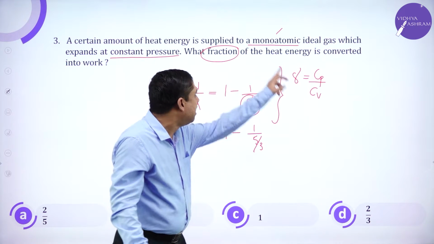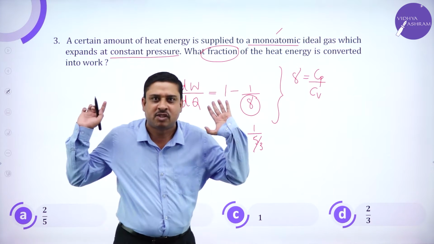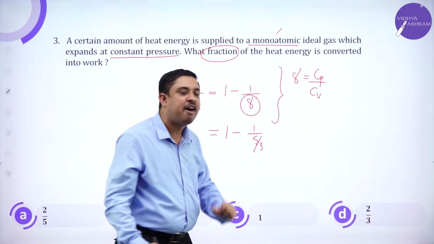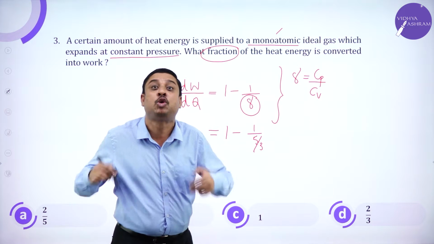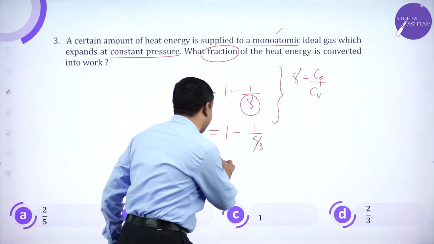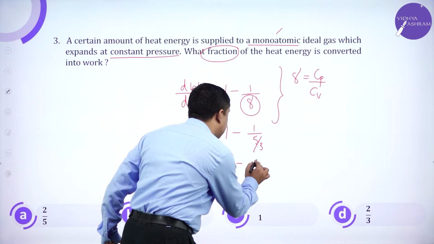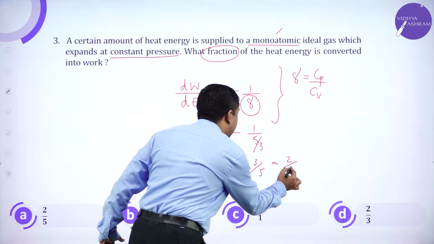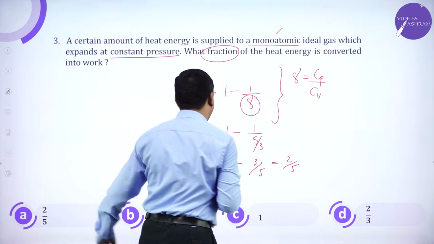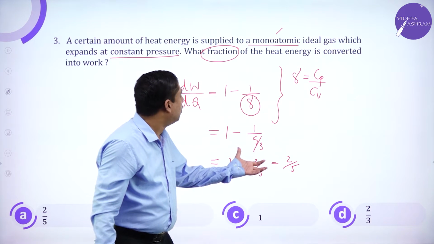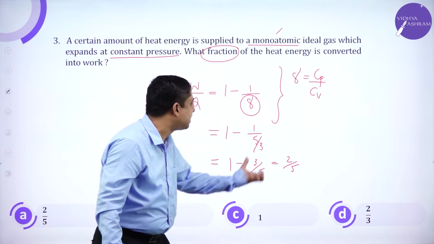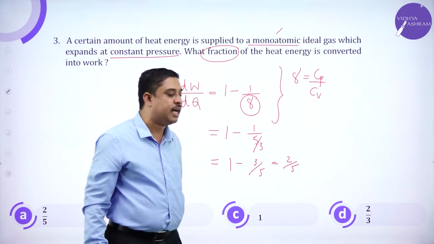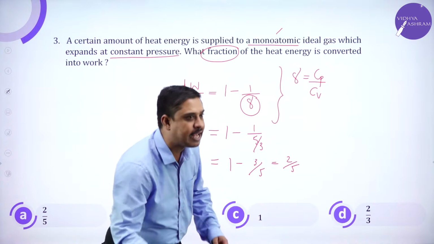Simplification should be brisk. Monoatomic gas is very clearly given. Gamma for a monoatomic gas should be known, 5 by 3. So this is 1 minus 3 by 5, where I arrive at the answer as 2 by 5. So the fraction of heat energy converted into work is 2 by 5.